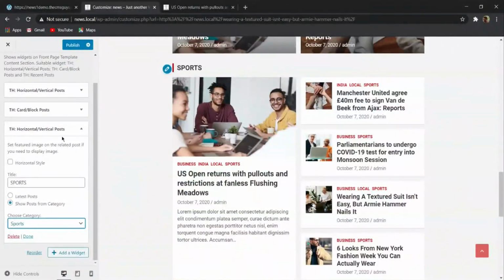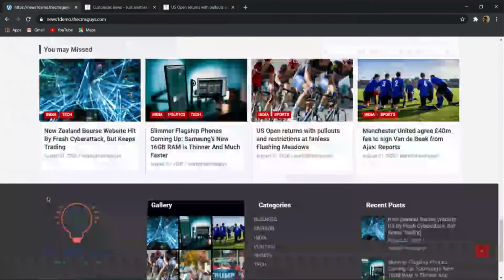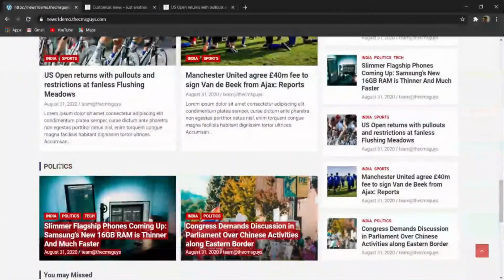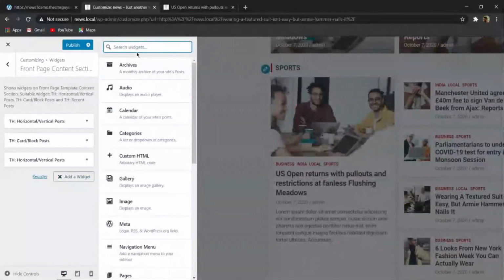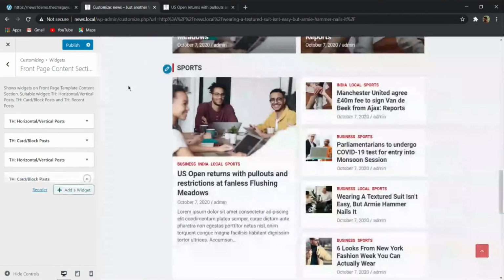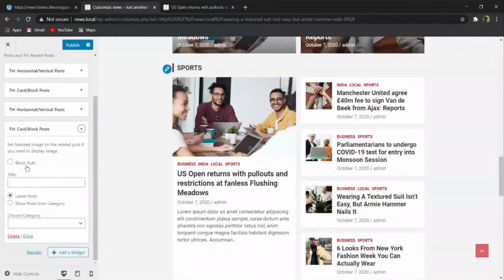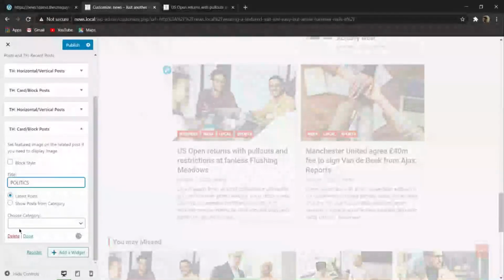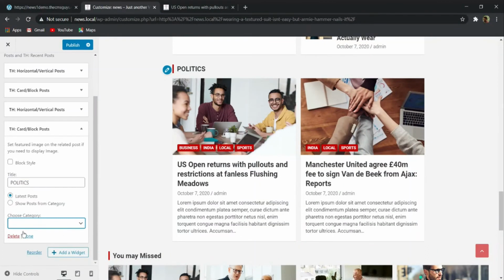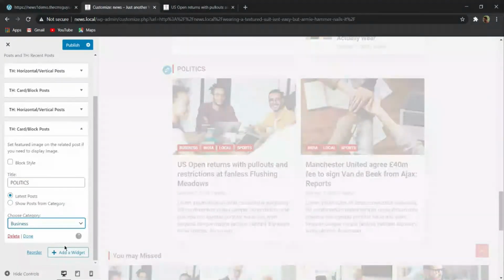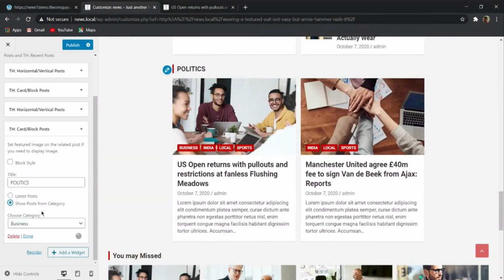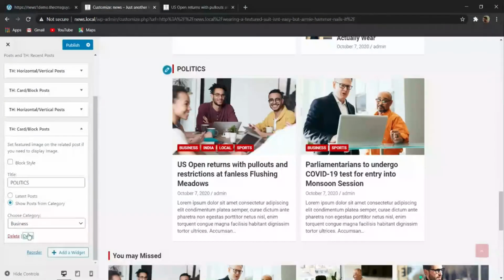And then again I will do one thing, here you can see that it is giving us the politics. I will copy this title, again I will click on add widget, and here again I will search for block, and then here I will not tick mark this block style, paste this politics, and here let me choose the category of business, and now I will click on done.